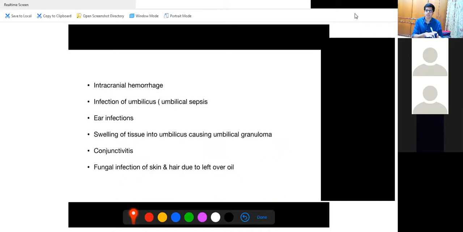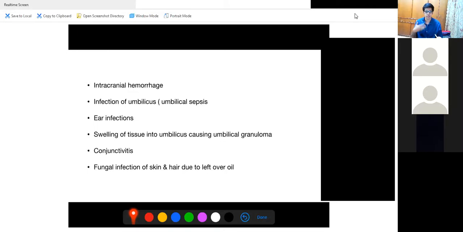Again, the dais, the traditional workers, feel that if you put oil here and by tapping the fontanelles, the fontanelles close fast, but this tapping can only lead to intracranial hemorrhage. This should not be done. Again, people usually leave oil wherever they find an opening, so it will cause infection of the umbilicus, leading to umbilical sepsis. Putting oil into the ears can cause ear infection, and swelling of the tissue in the umbilicus causing umbilical granuloma.